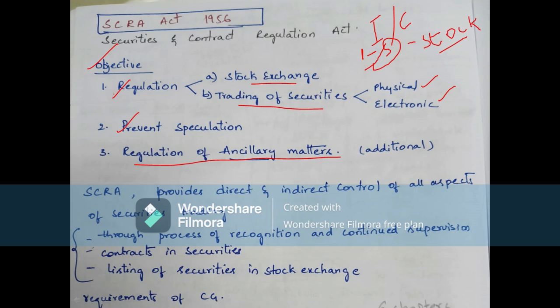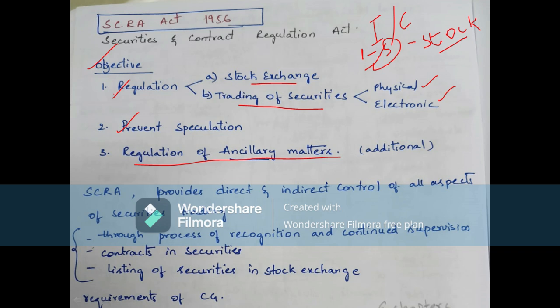Physical form means, for example, if an issuer issues shares in physical form, we will get documents showing that we have purchased so-and-so company's shares. A share certificate can be received in the form of a paper or other document physically. Another form is electronic form, meaning our share certificates are held online only. Trading of securities can be done either physically or electronically.